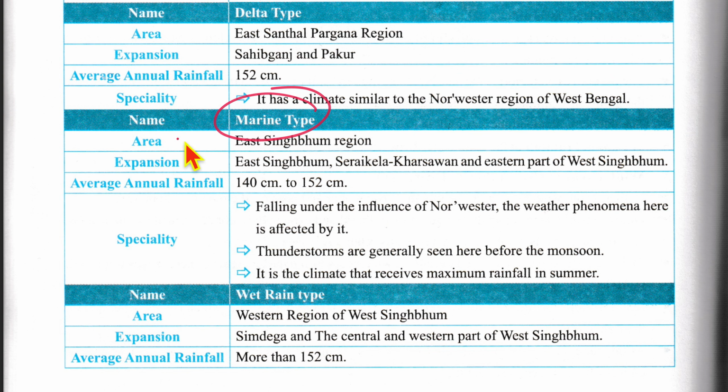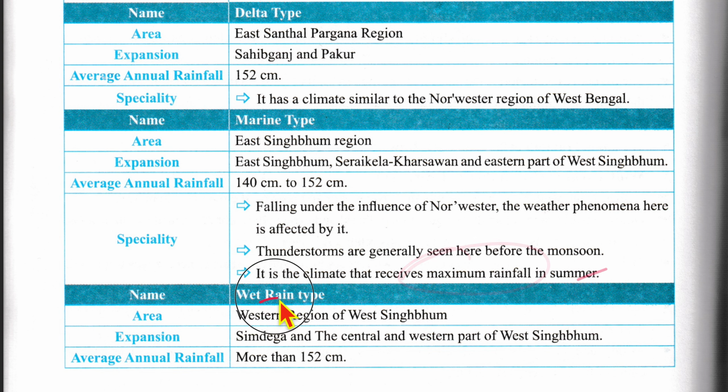Now, marine type area would be the East Singhbhum region. Expanse would be East Singhbhum, Saraikela, Kharsawan, and eastern parts of West Singhbhum. Annual rainfall would be 140 centimeters to 152 centimeters. Speciality will be falling under the influence of northwesters. The weather phenomena here is affected by it. Thunderstorms are generally seen here before the monsoon, and it is a climate that receives maximum rainfall in